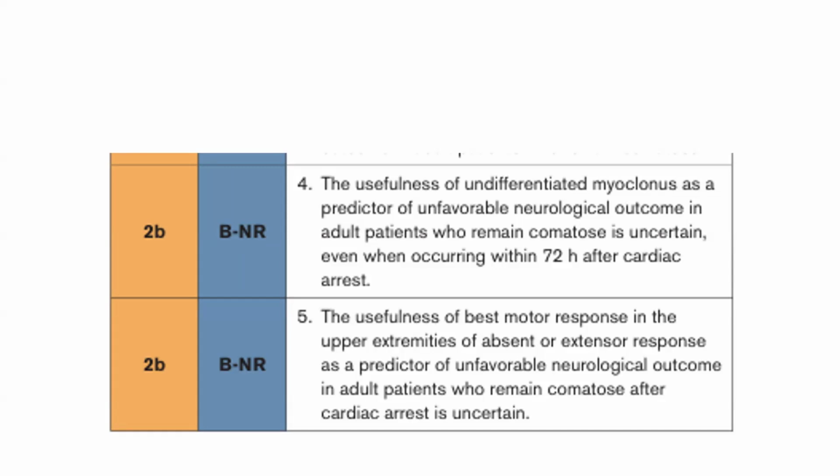Also, the usefulness of the best motor response in the upper extremities, absent or extensor response, as a predictor of unfavorable neurological outcome after cardiac arrest is uncertain. So if we are considering clinical examination, then if there is absent pupillary reflex and corneal reflex for more than 72 hours, then definitely it is a sign of unfavorable neurological prognosis.